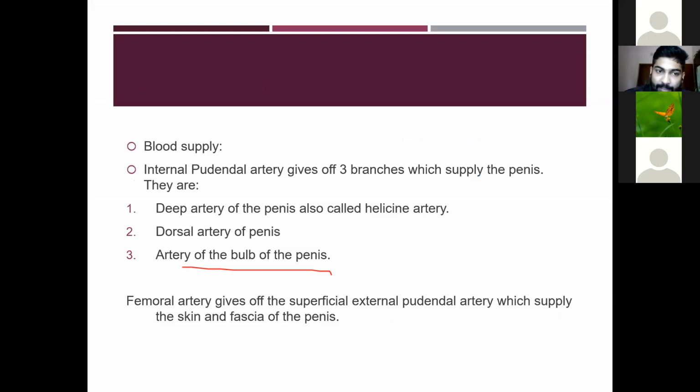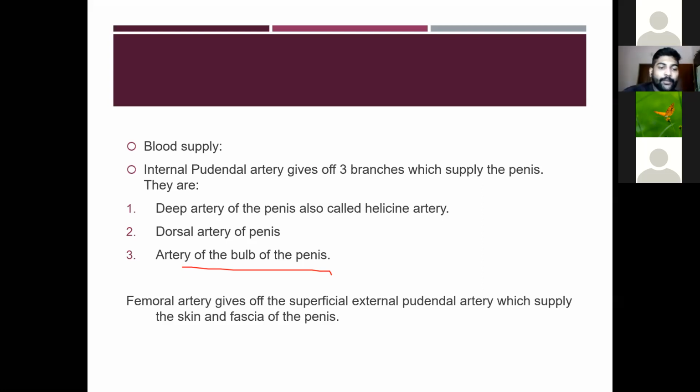And the blood supply of the penis. The arterial supply is by the internal pudendal artery. The internal pudendal artery gives off 3 branches which supply the penis. They are the deep artery of the penis, also called the helicine artery, then the dorsal artery of the penis, and the artery of the bulb of the penis.